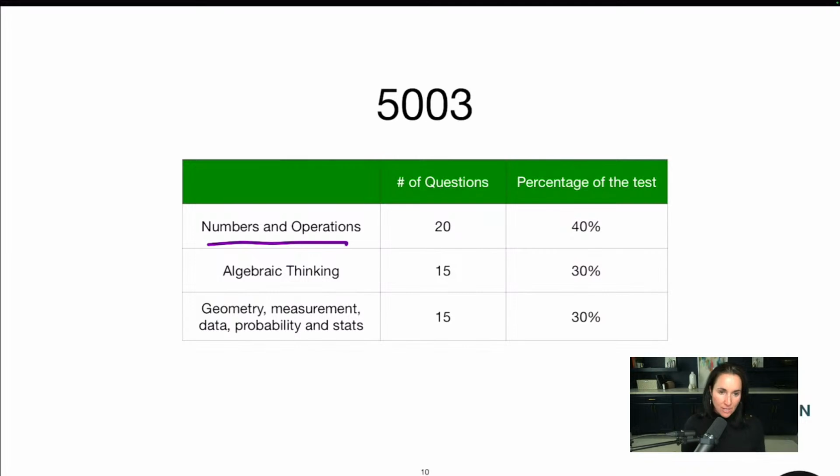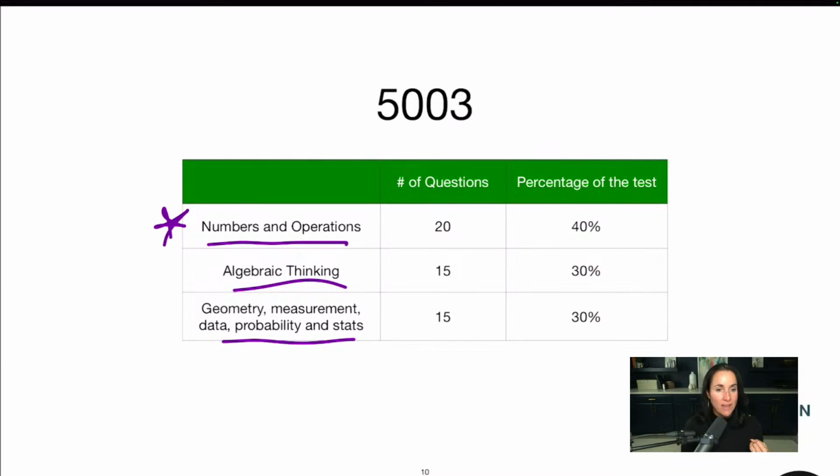Numbers and operations. That's the first part of the math, then algebraic thinking, and then geometry, measurement, probability, data, and stats. Okay. So here's the thing about math exams. All math exams, this one, middle school, high school, ACT, SAT, they all cover the same stuff. Now, as you get up in the grades, there might be a fourth or fifth section on trigonometry or calculus, but all math exams have numbers and operations.